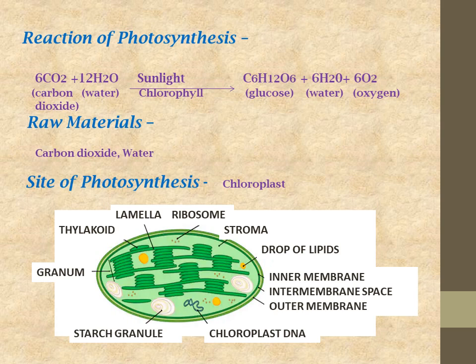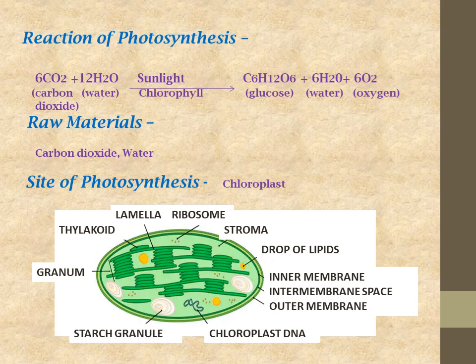Then come to the site of photosynthesis. We know that chloroplast is the site of photosynthesis. Where is chloroplast present? It is present in the leaves. Now see the structure of chloroplast. Firstly, it is a double layer structure, a double membrane structure. This is the inner membrane, this one is the intermembrane space, and this one is the outer membrane. The space between the inner and outer membrane is the intermembrane space. Then you know that certain lipids and some starch molecules are also present there.